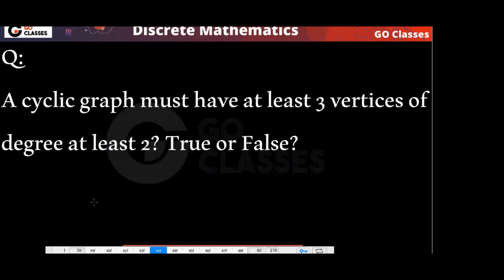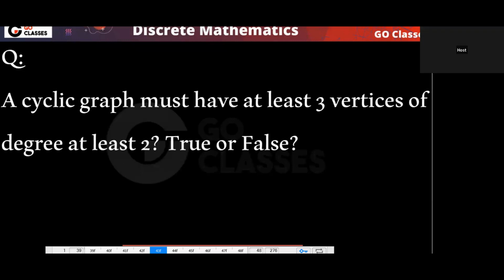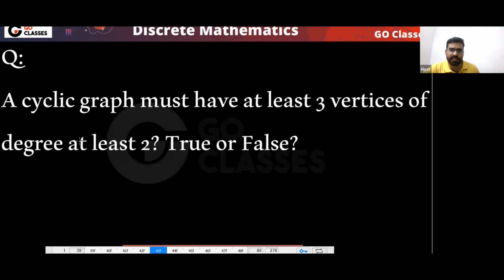Now tell me the answer for this question. A cyclic graph must have at least 3 vertices of degree at least 2.